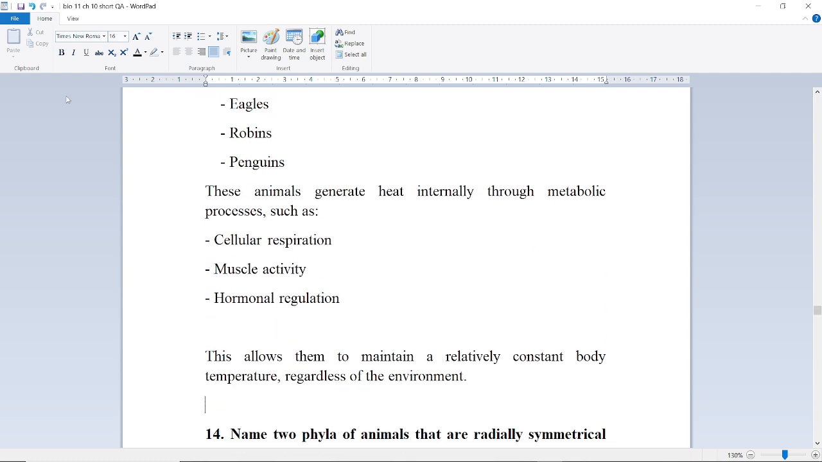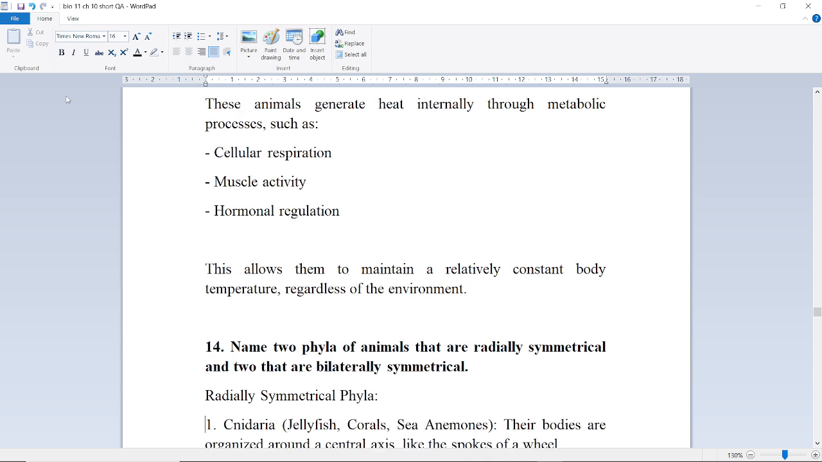penguins. These animals generate heat internally through metabolic processes such as cellular respiration, muscle activity, and hormonal regulation. This allows them to maintain a relatively constant body temperature regardless of their environment.